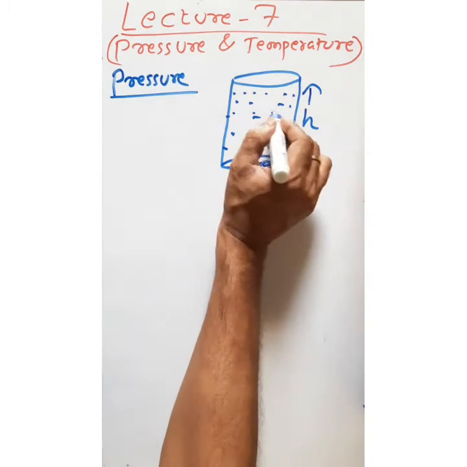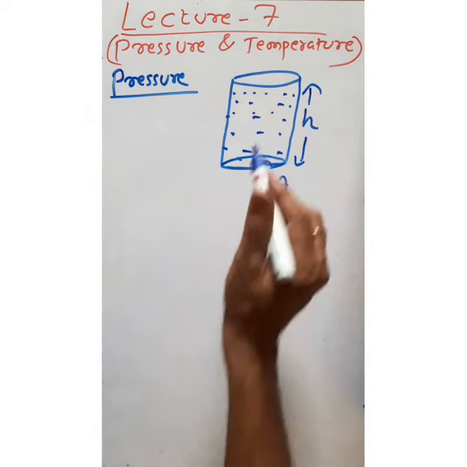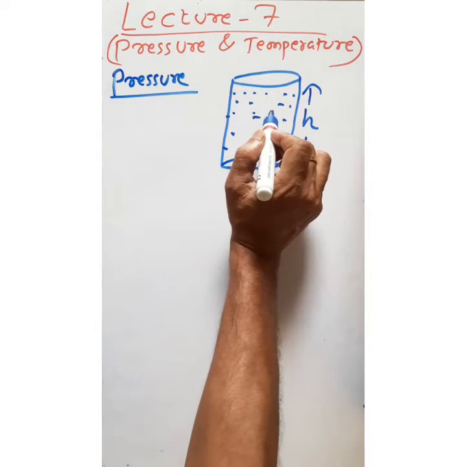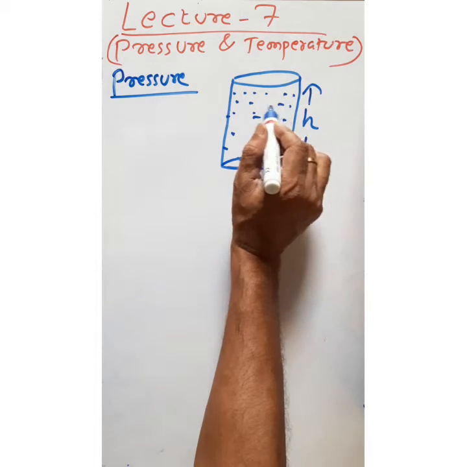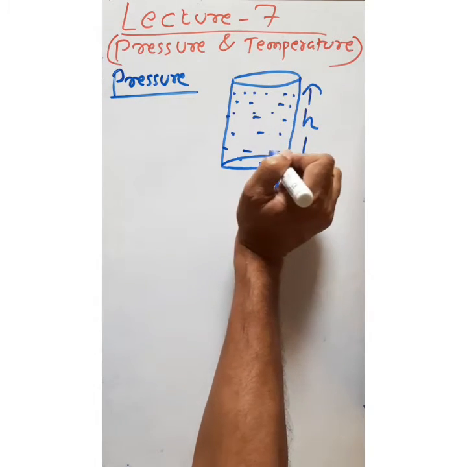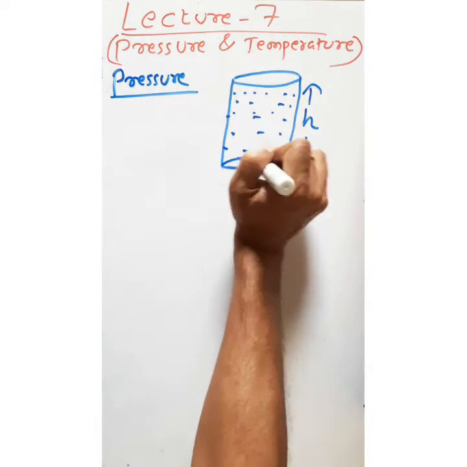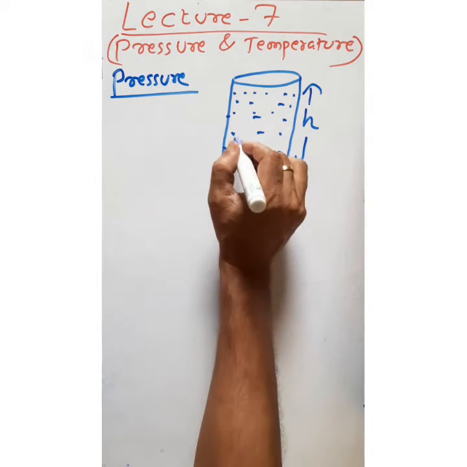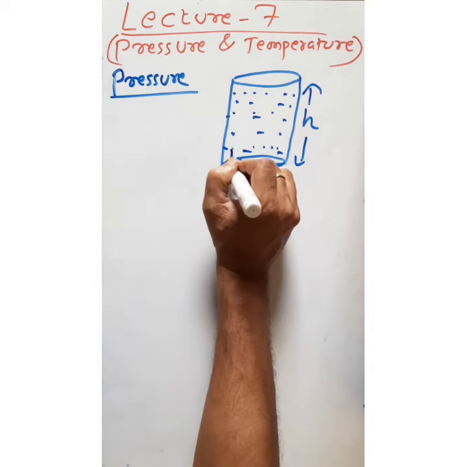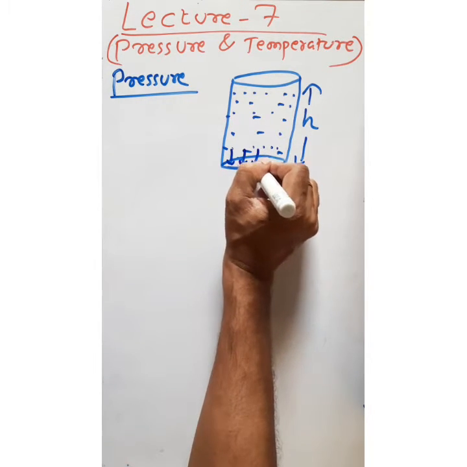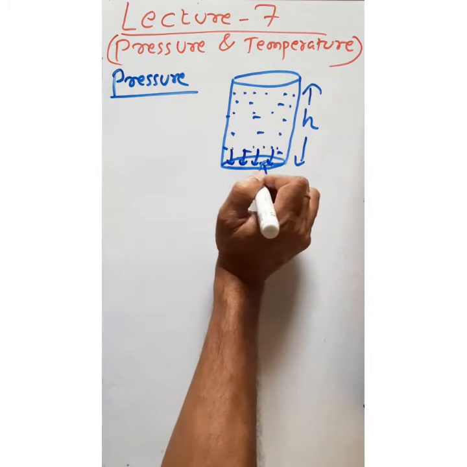So now we know the particles always move with different velocities. So now these water particles will strike the wall of the container with different velocities. So now let us say the particles of the water will strike the wall as well as the base of the container.